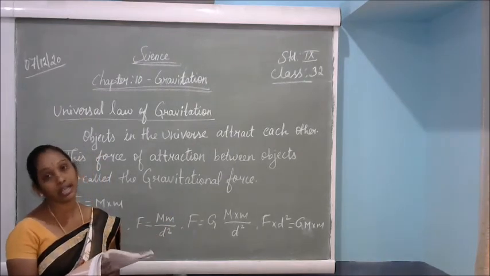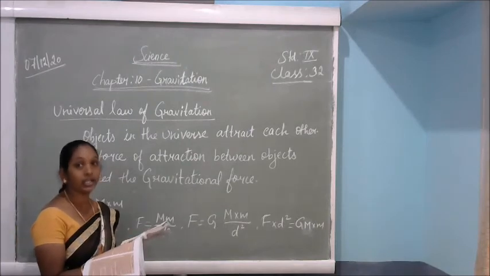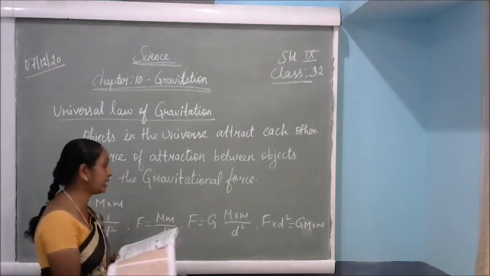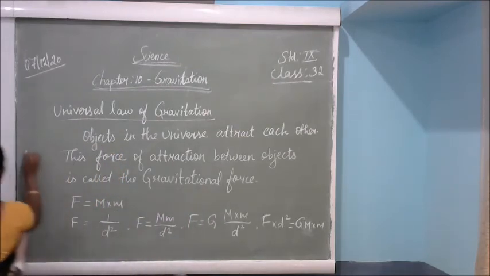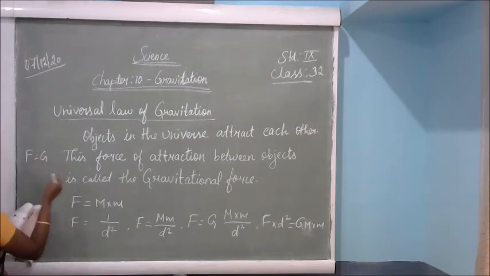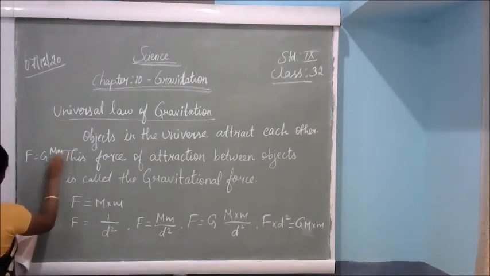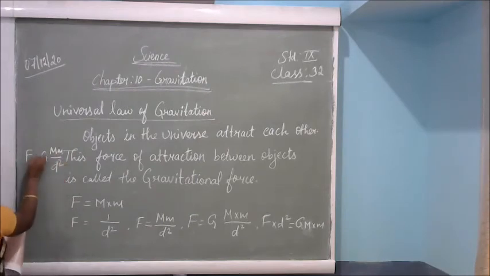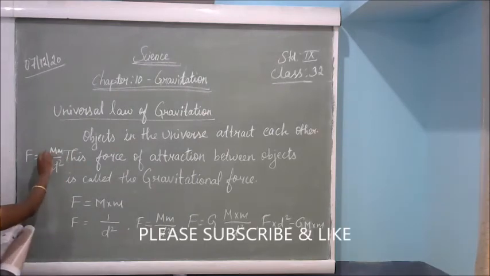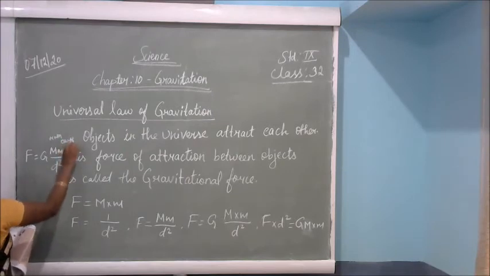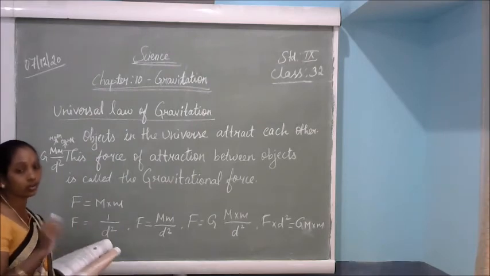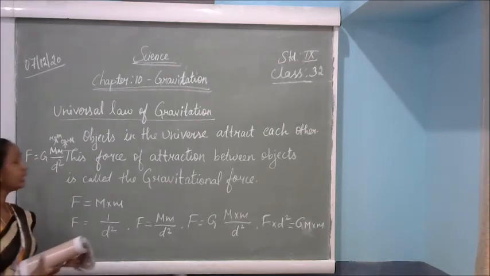So what is meant by the gravitational force? Force is equal to gravitation into the two objects' masses. They have given the formula: F is equal to G capital M small m divided by d square. So this is the force and this is the gravitation constant. The two object masses are capital M and small m. For example, this is the moon and this is the earth. So the two objects' masses divided by the square of the distance between them. That is the gravitational force.